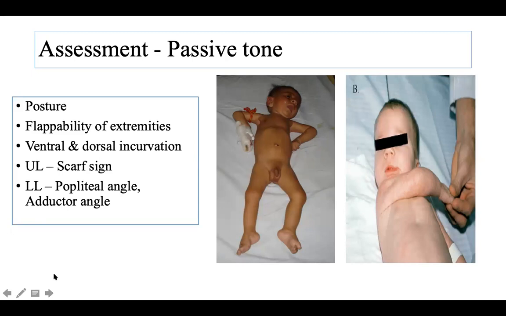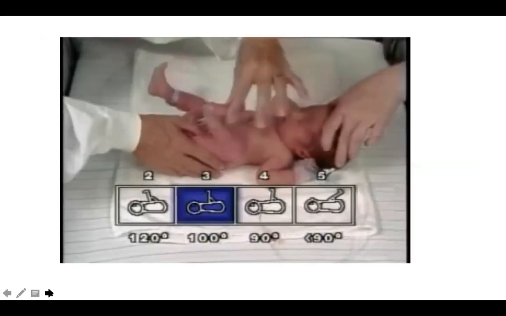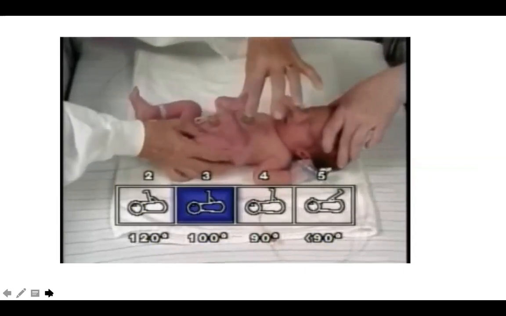So how do you measure the popliteal angle and the adductor angle? There is a good video from YouTube. I will run this video. It's a 5-minute video. The foot at the sides with one hand. So this is how you check for the popliteal angle. It's supporting usually the 90 degrees.